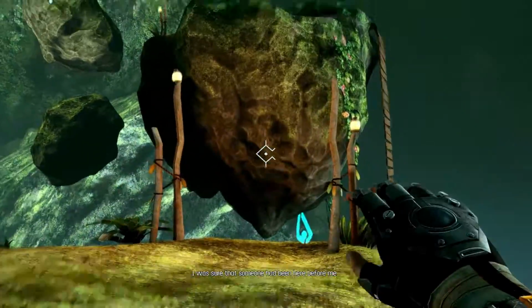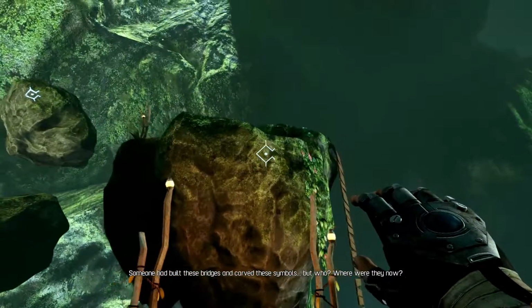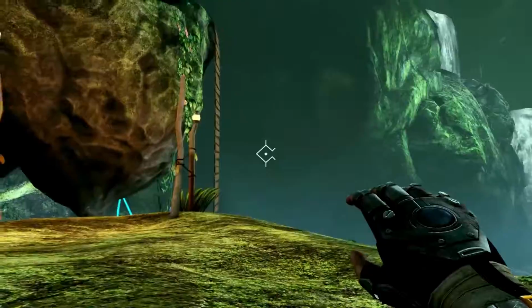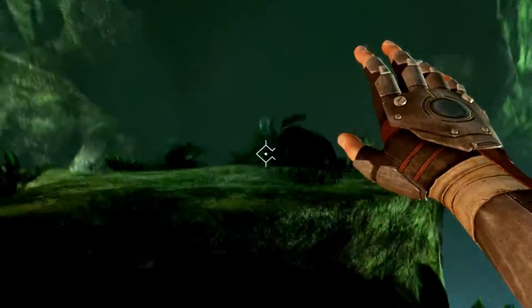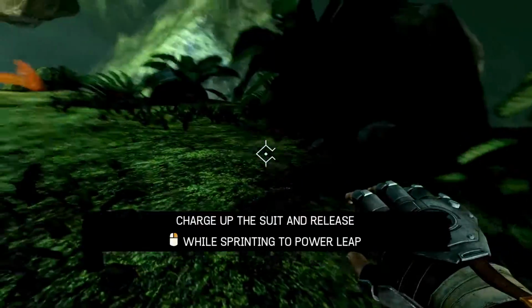I was sure that someone had been here before me. Someone had built these bridges and carved these symbols, but who? I mean, were they now? This guy is very unfazed considering he just flew pretty much into a mysterious world of mystery.